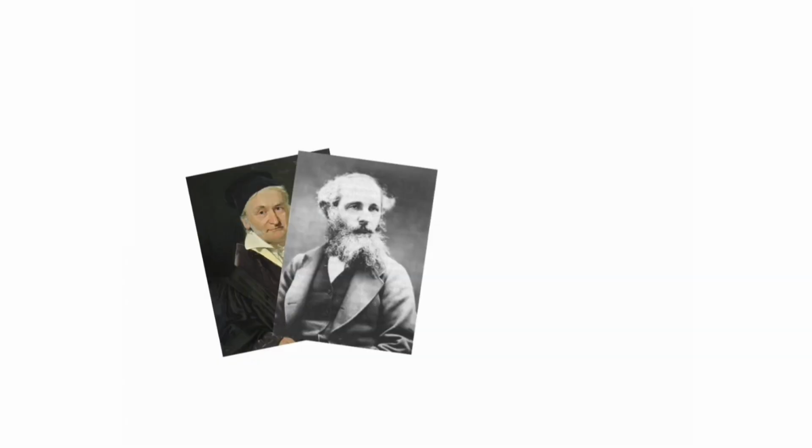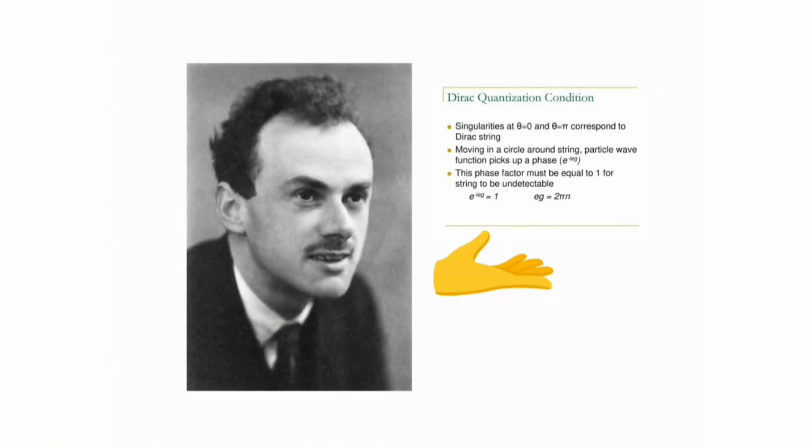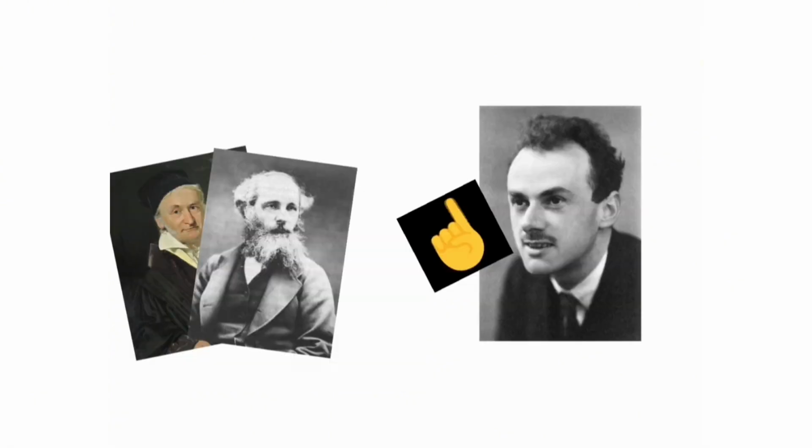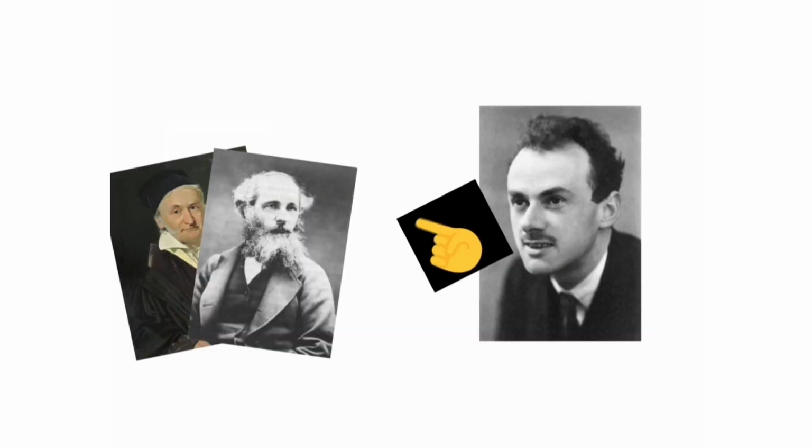But according to classical electrodynamics, Maxwell's second equation, Gauss's law, monopoles shouldn't exist. Since this doesn't work in the classical world, what about the quantum one? This could be backed up by Dirac's quantization condition, which says that magnetic monopoles exist if electric charge is quantized. Since we know that electric charge is quantized, the presence of the proton and the electron, it implies that magnetic monopoles should exist. To make our theory work, you have to think of a material where we stretch the length of a magnet to infinity so we can isolate the monopoles like what we did to a magnet earlier.